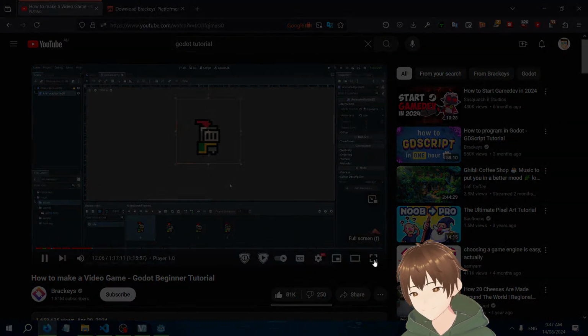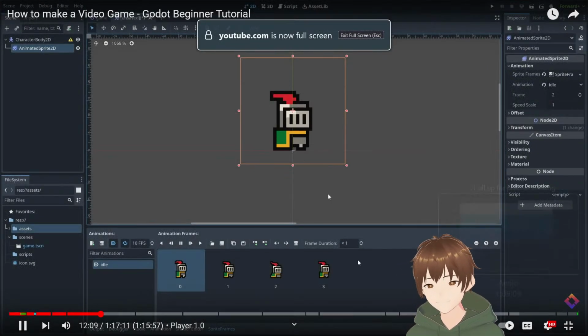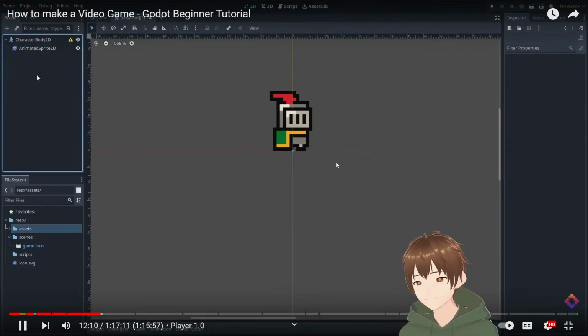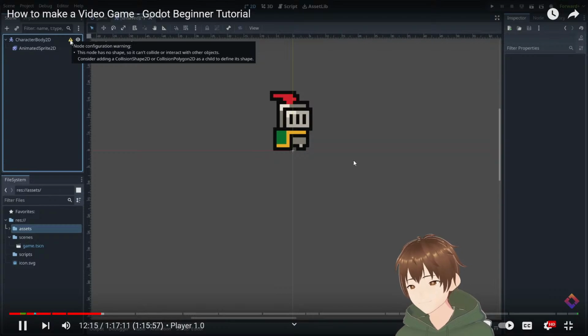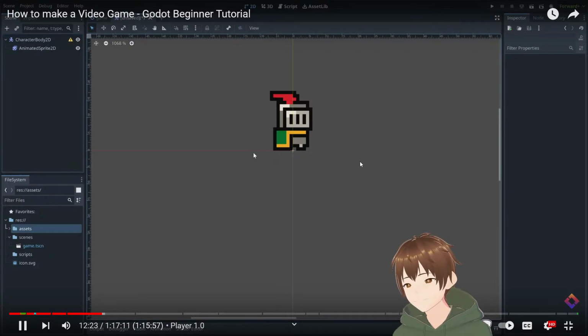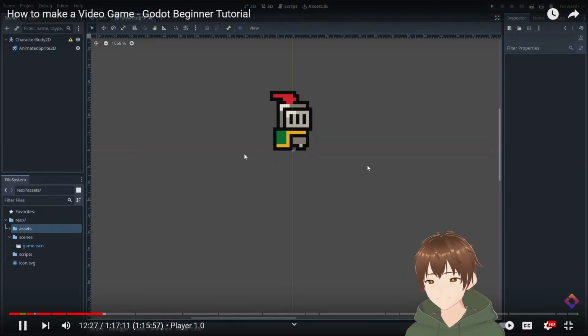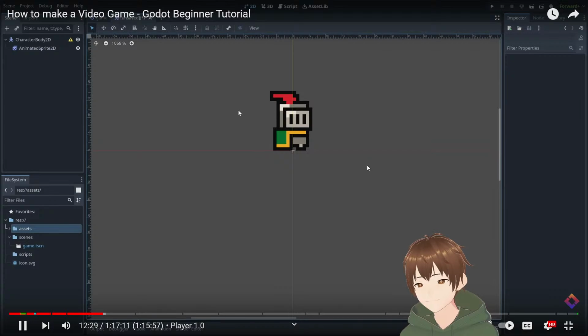And that's it for our graphics for now. We'll add more animations later. But as you can see, we're currently getting this warning here in the scene view. If I hover over it, it says that this node has no shape, so it can't collide or interact with other objects. This is because a CharacterBody2D is a physics node, and whenever we're working with physics, we need to define a shape that the physics engine can work with.